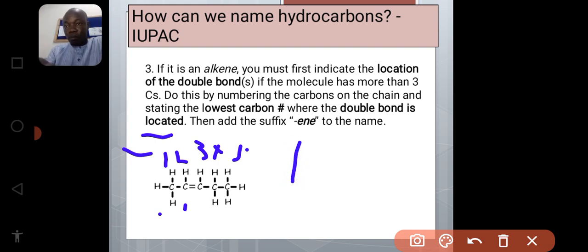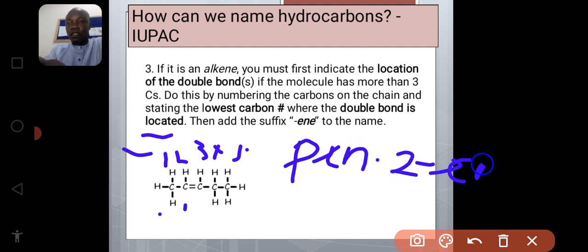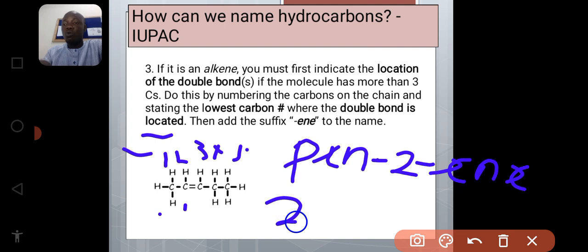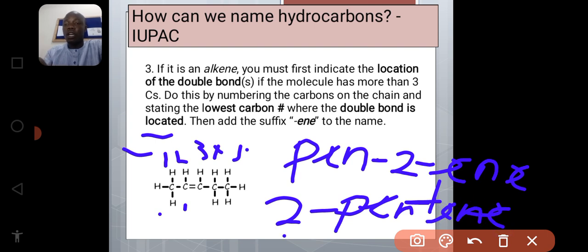We can decide to say pent-2-ene. If we say pent-2-ene, we have to add dashes. So this 2 means that at carbon 2 we have a double bond. And in the other way, we can say 2-pentene, meaning that at carbon 2 we have a double bond. So we can do this. And also we can name it in another direction.